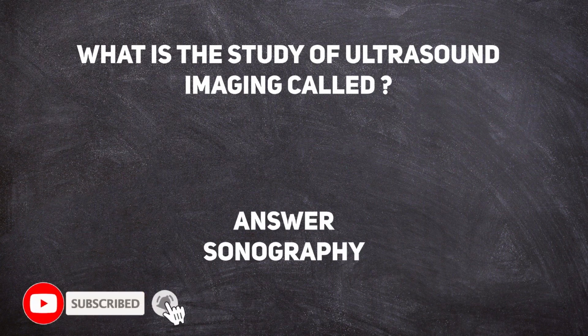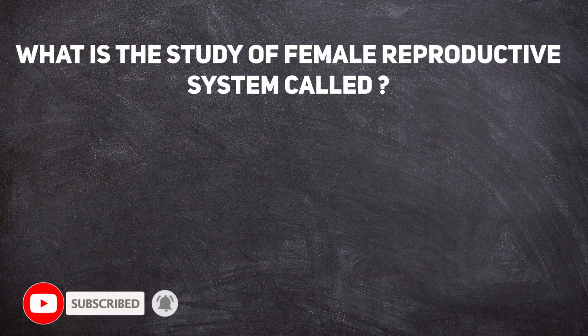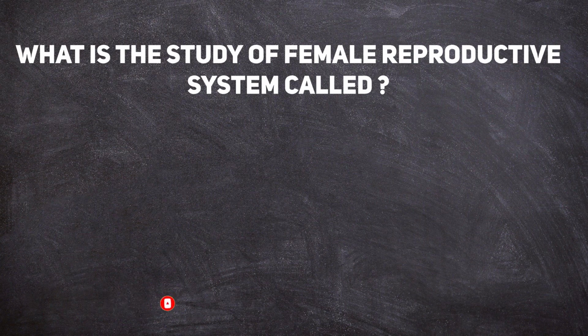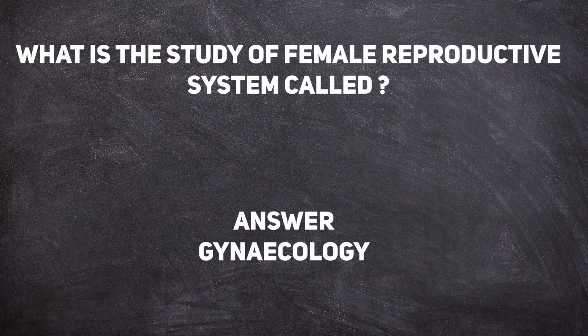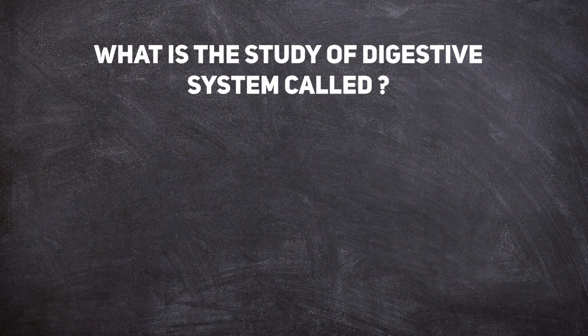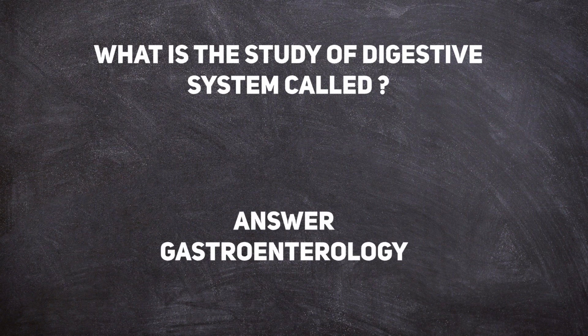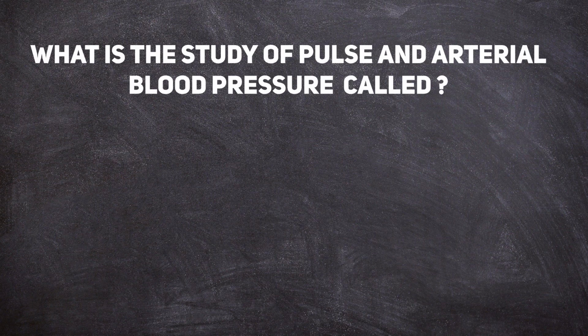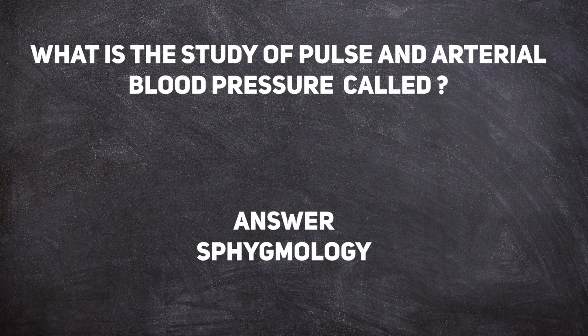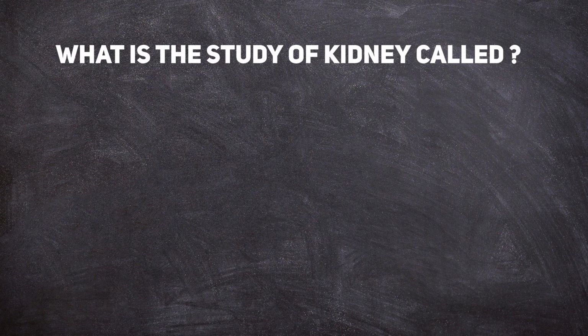Answer: sonography. What is the study of female reproductive system called? Answer: gynecology. What is the study of digestive systems called? Answer: gastroenterology. What is the study of pulse and arterial blood pressure called? Answer: sphygmology. What is the study of kidney called?